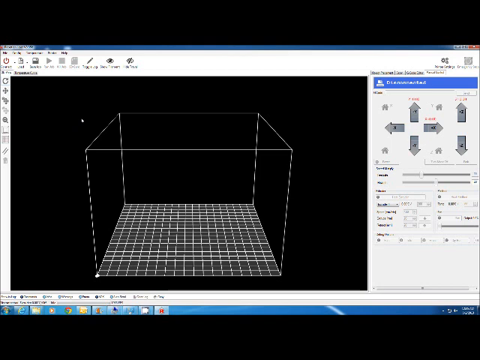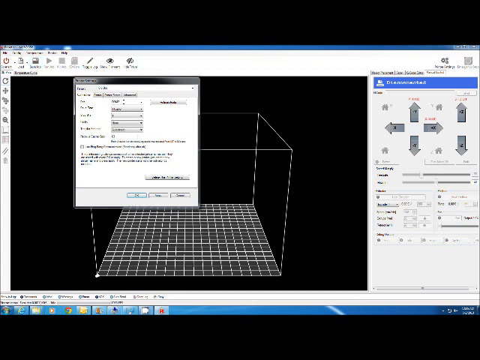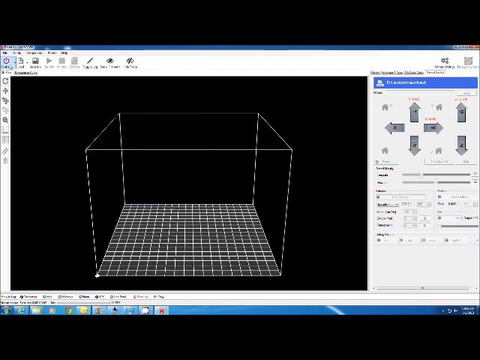Next thing you want to do is start Repetier Host. Plug in your printer, connect the USB cable, and once you do that, you'll notice that Windows has detected a new device. Go to Configure, Printer Settings, make sure that this COM port is on the COM port that Windows has told you it's connected to, and then hit OK, and then hit Connect.